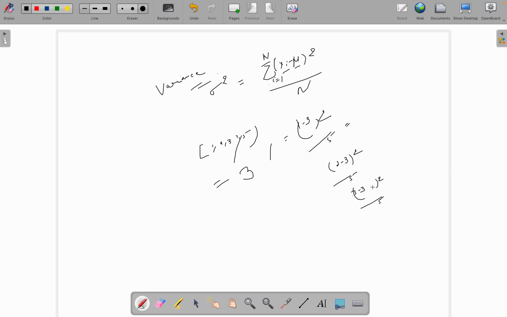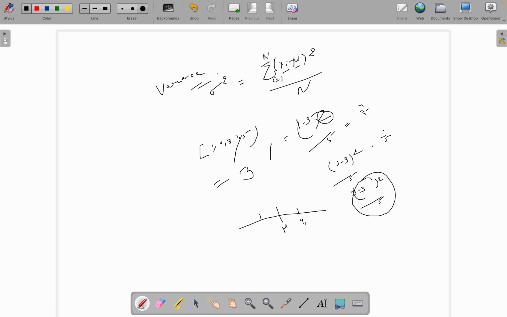This point will lie on the mean. If my mean is here at mu, then this point will be 4 by 5, and this point will be 1 by 5. Every point will be positive because we have the square here.